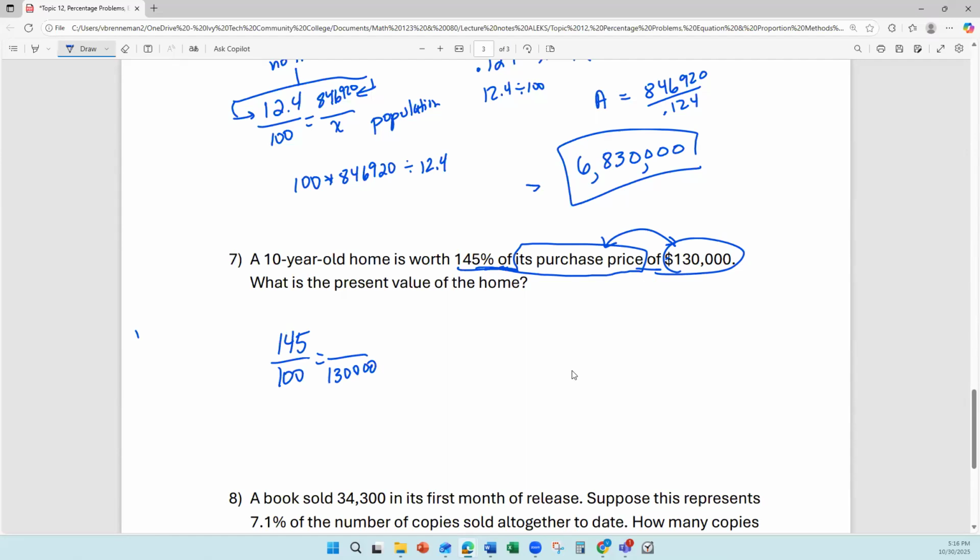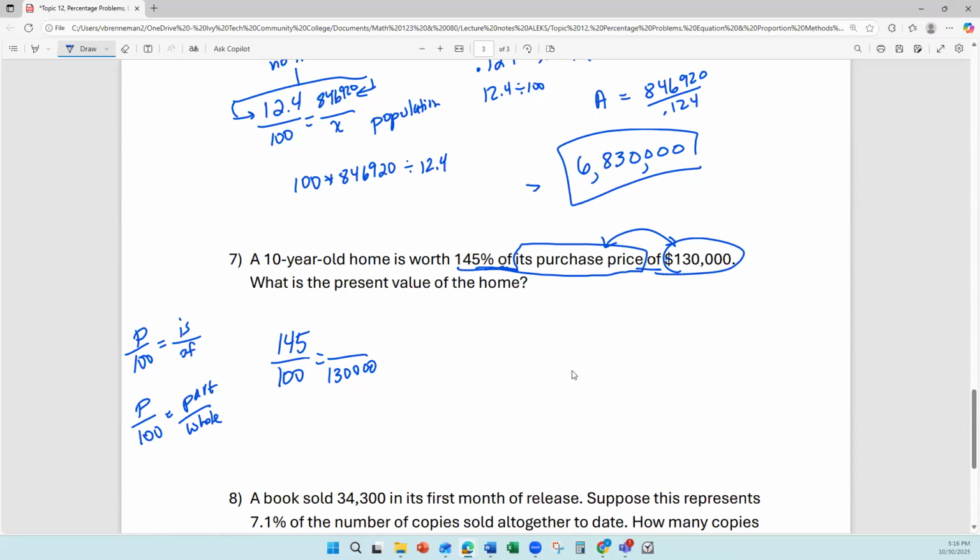Again, it's P over 100 equals is over of. You could also think of it as P over 100 equals part over whole if it's that type of relationship. But the of, whatever it's a percent of, is what goes on the bottom.